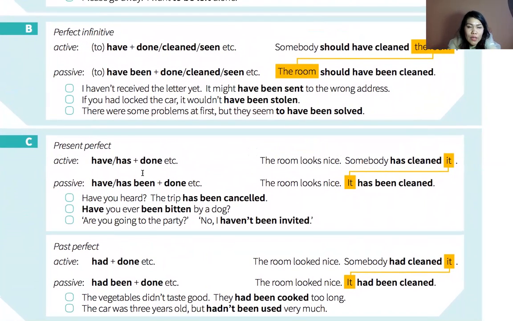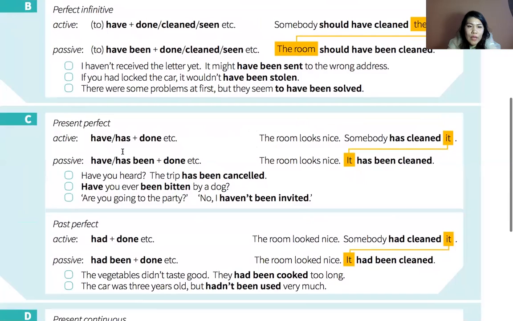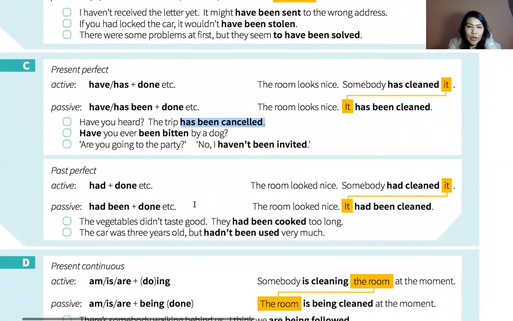Perfect infinitives. So present perfect, we use have, has, been, third form of the verb. For example, have you heard the trip has been cancelled? So has been cancelled, that it's already been cancelled, yes? The room looks nice, it has been cleaned. Past perfect is used exactly the same way, had and third form of the verb.